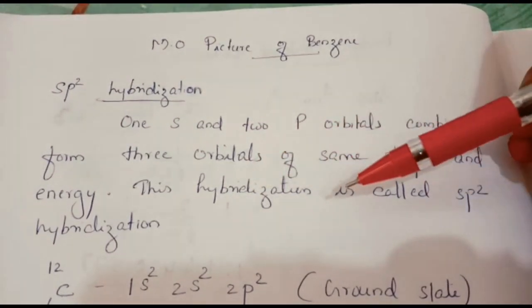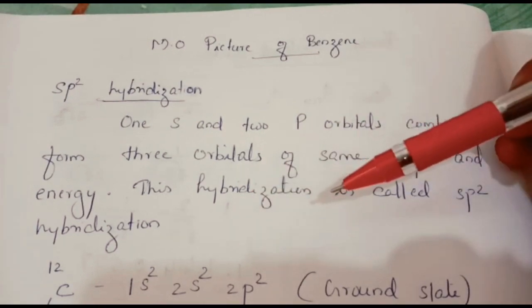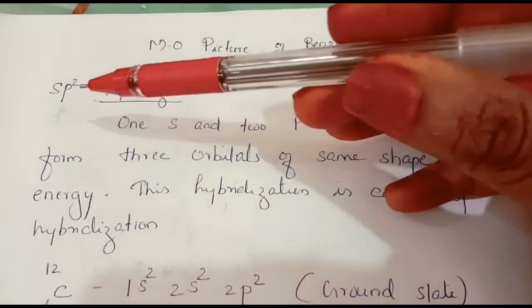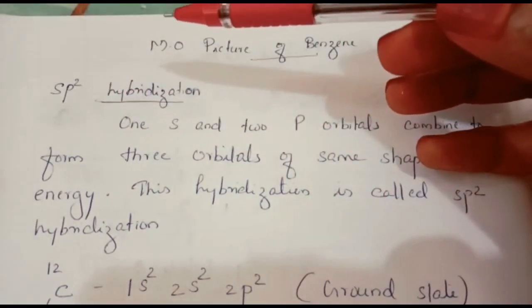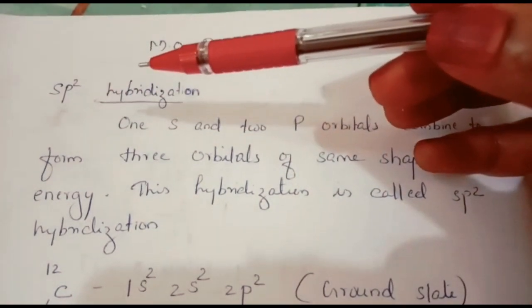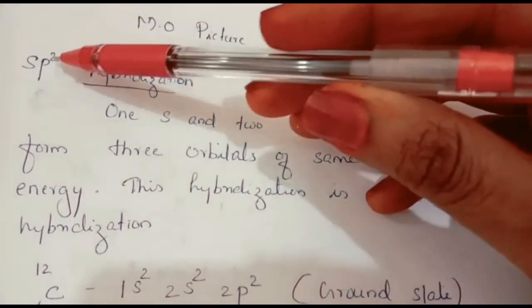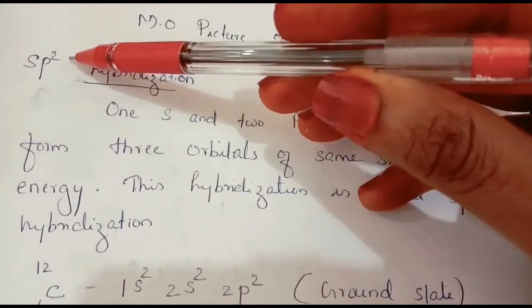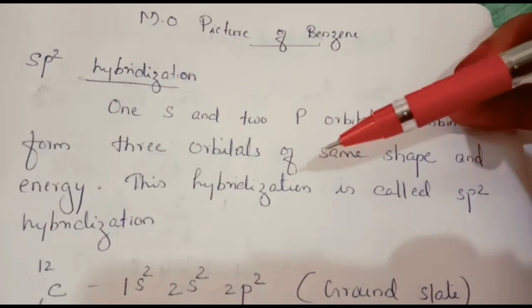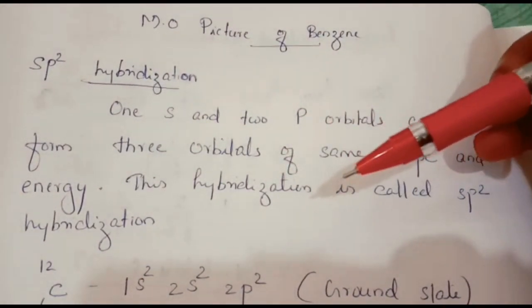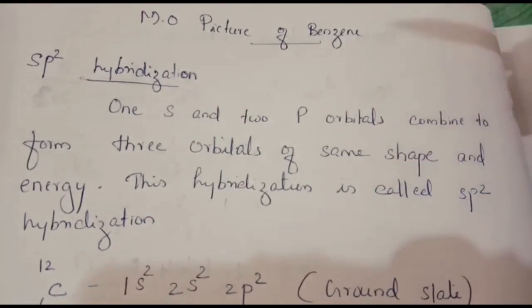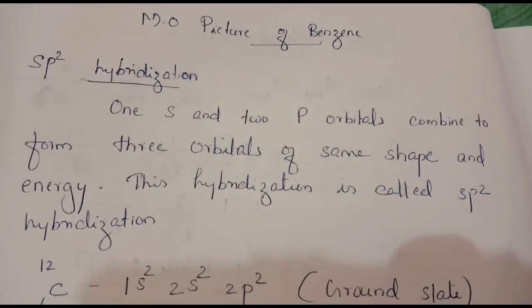This hybridization is called sp2 hybridization.